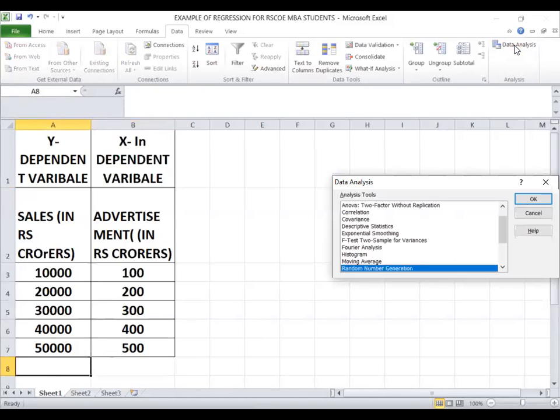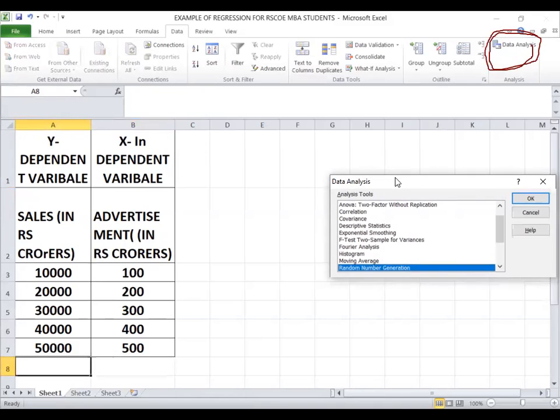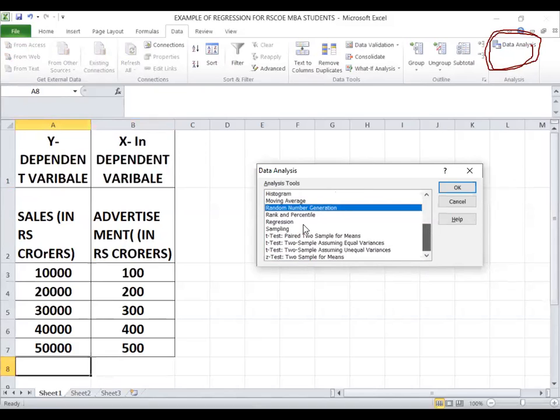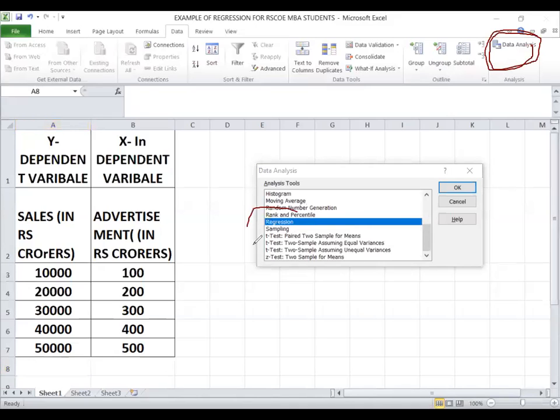So what I have to do, I think you are able to look at the screen, go and look at the data analysis. Click on data analysis, and you will get a menu box like this, and you can scroll down and you will get something called regression. Able to see? Please respond. You got regression here. Able to see? Yes, sir.